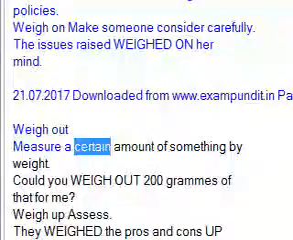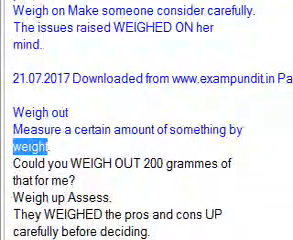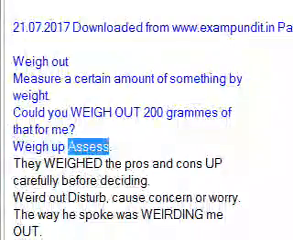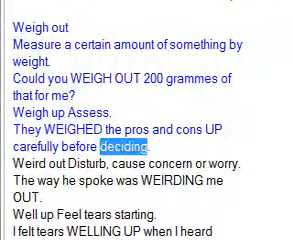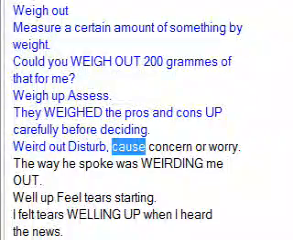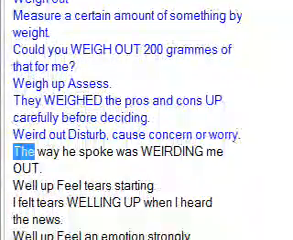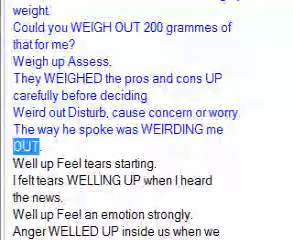Weigh out: measure a certain amount of something by weight. Could you weigh out 200 grams of that for me? Weigh up: assess. They weighed the pros and cons up carefully before deciding. Weird out: disturb, cause concern or worry. The way he spoke was weirding me out.